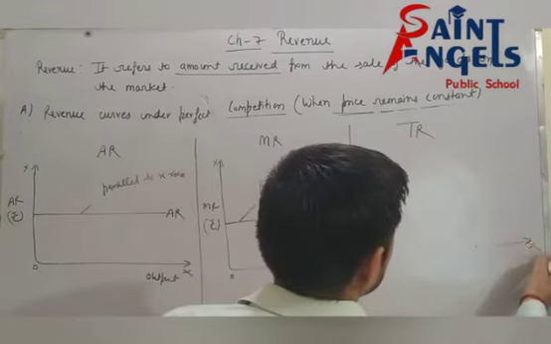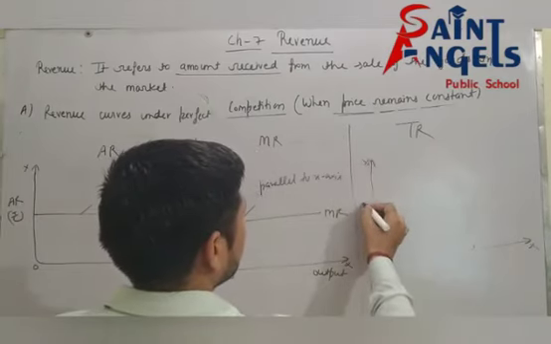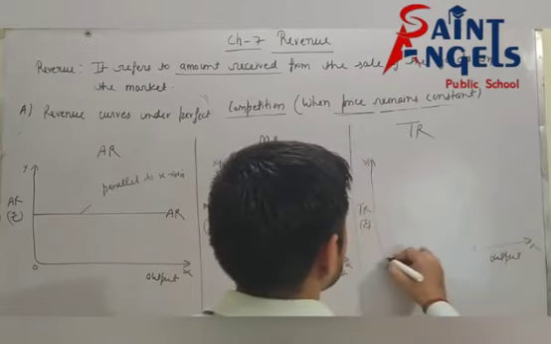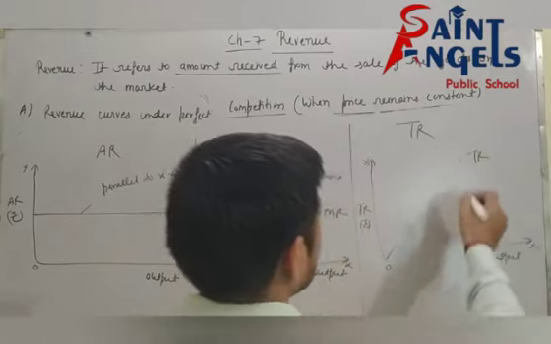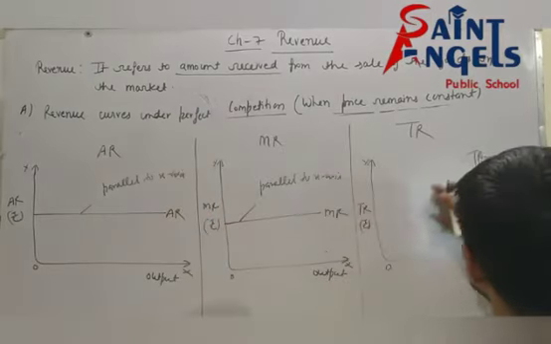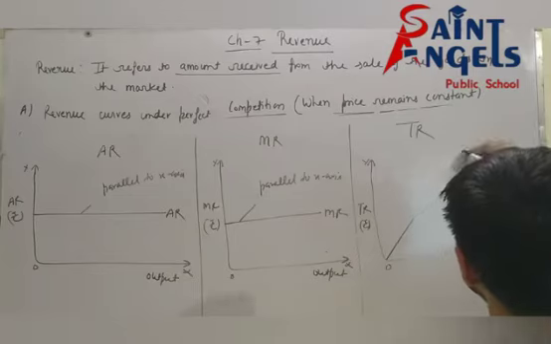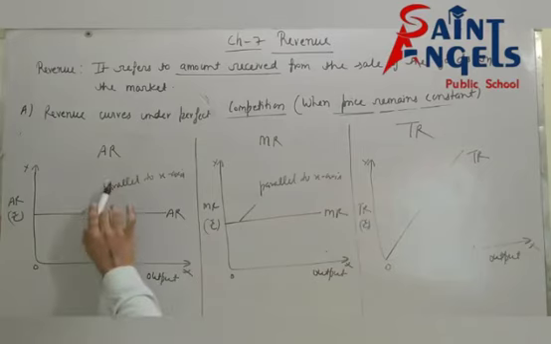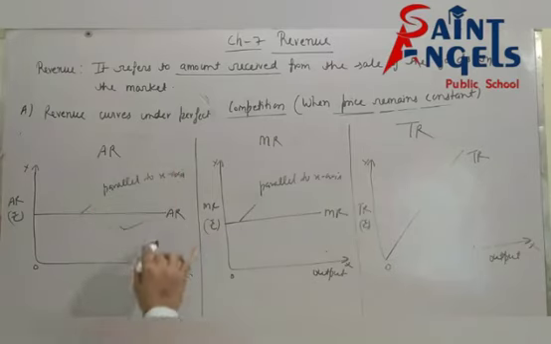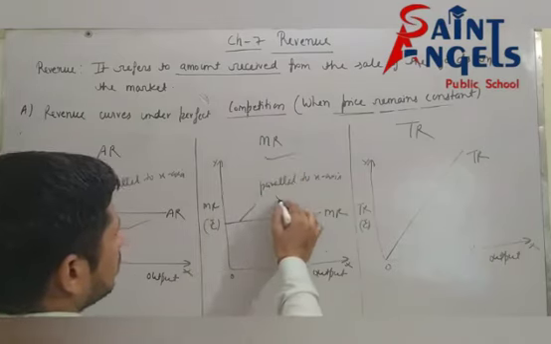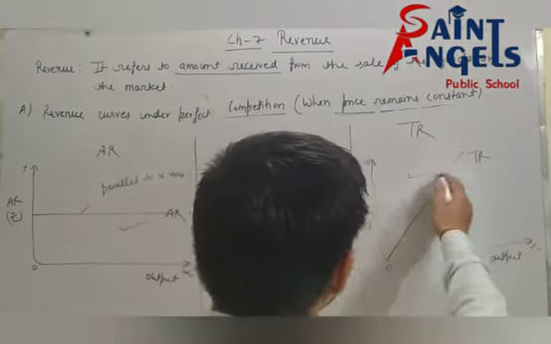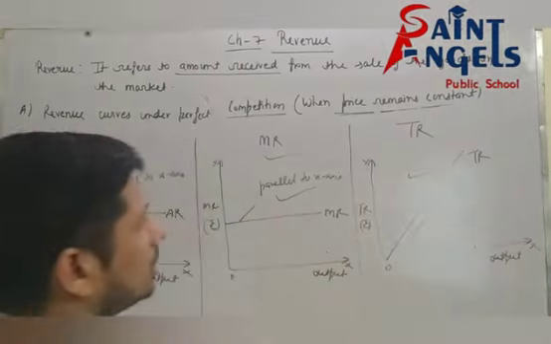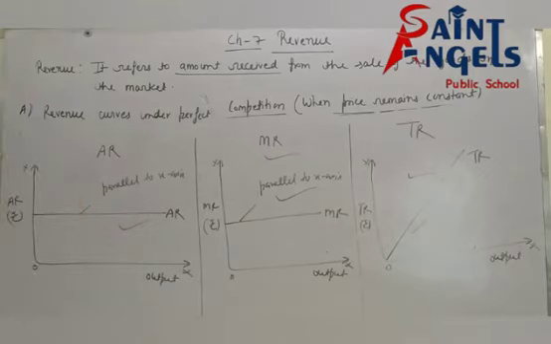But TR curve under perfect competition will be like this, means positively sloped straight line. So I hope all of you have understood: the shape of AR curve under perfect competition is parallel to x-axis, the shape of MR is parallel to x-axis, and the shape of TR curve is a positively sloped straight line in perfect competition market. So please pause the video and note down this.